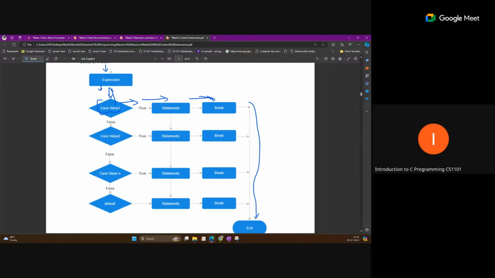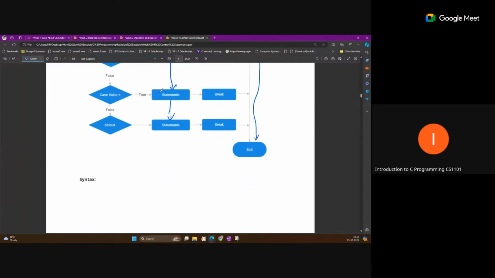If this break statement is not there in our code, then the compiler will check the first case matching. Suppose this case is matched, now this statement will execute, and after that all the following statements will execute if no break statement is used. Okay, so this is the switch case working.